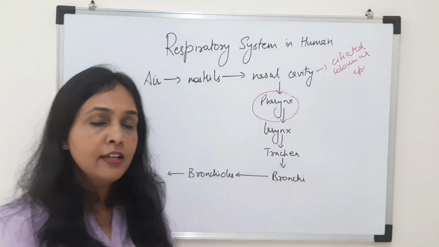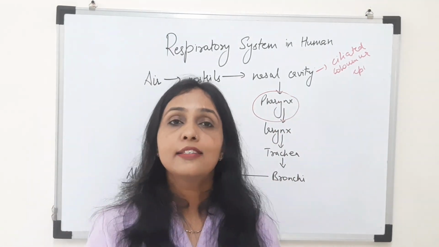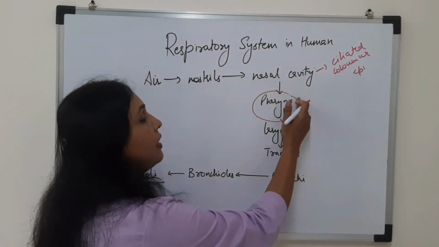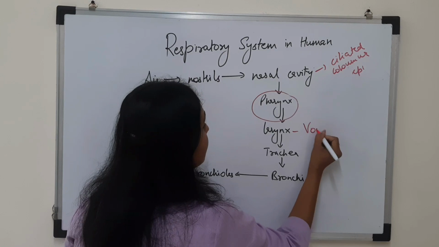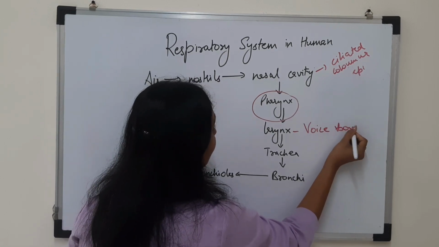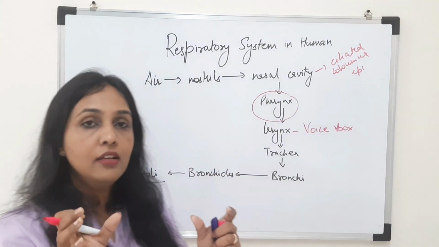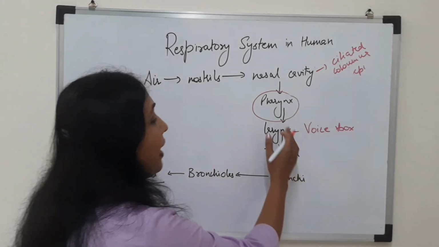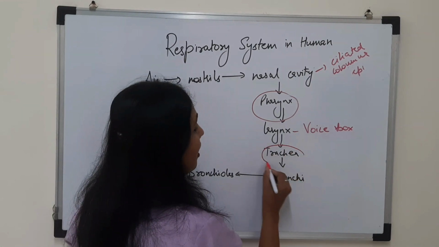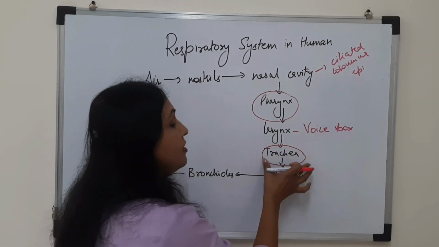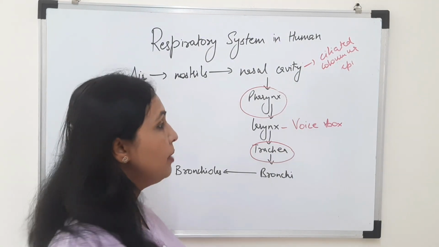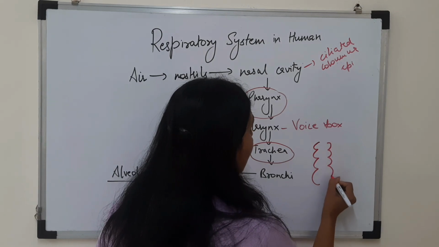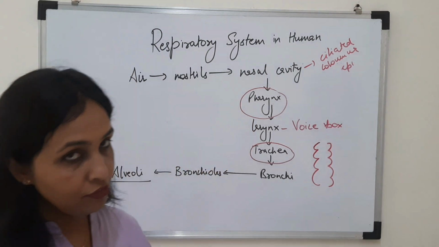Now what happens in the pharynx? This pharynx is also a tubular structure and it is a common passage for both food and air. From the pharynx, the air goes into the larynx. This larynx is known as the voice box. This larynx has the vocal cords and it's responsible for the production of sound. From larynx, the air goes into the windpipe, which is also called trachea. Now this trachea is made up of C-shaped cartilaginous rings which help in preventing the collapse of trachea.